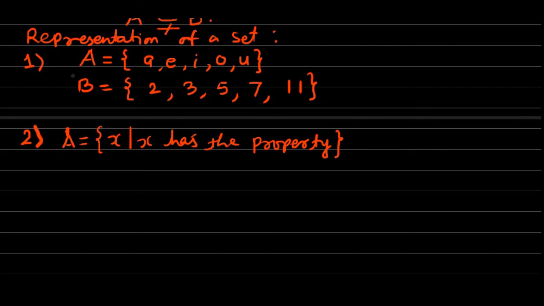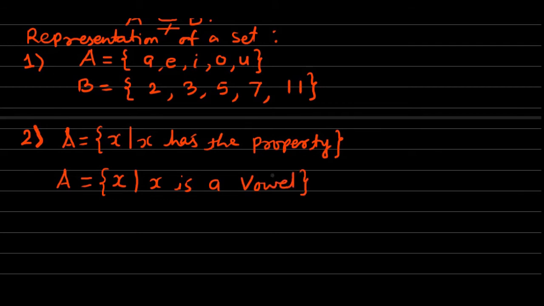As can be seen from the above examples, if A is the set that consists of elements A, E, I, O, U, then we can say that A is the set of all X such that X is a vowel.